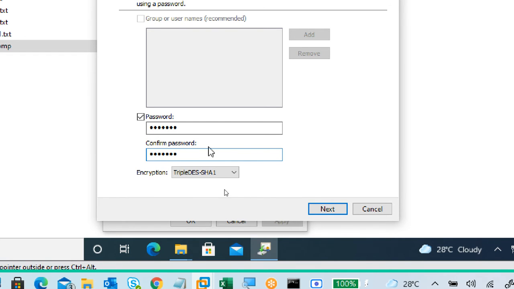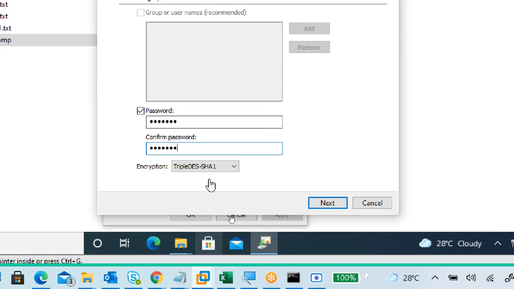Earlier, this was not there: Triple DES SHA1 or AES 256 SHA2. Anything is okay, so I use the default one. Just two algorithms are there.